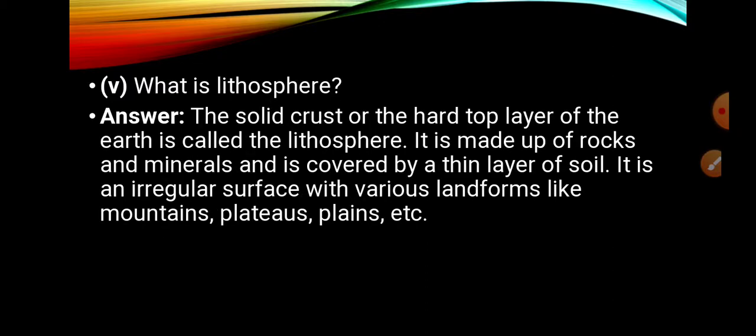Question number 5. What is lithosphere? What do you mean by lithosphere? The solid crust or the hard top layer of the earth is called the lithosphere. In other words, we can say land. It is made up of rocks and minerals and is covered by a thin layer of soil. It is an irregular surface with various landforms like mountains, plateaus, plains, etc.